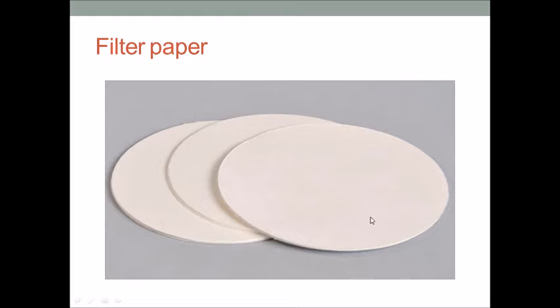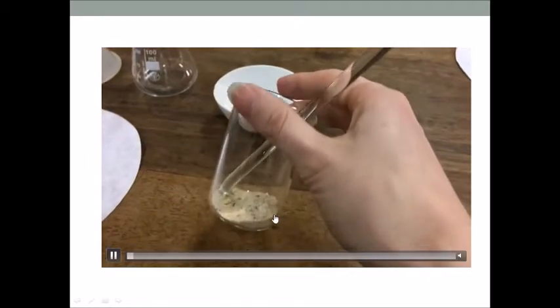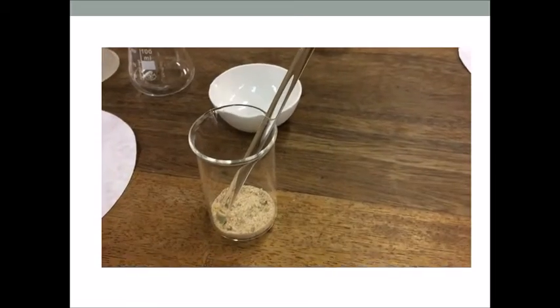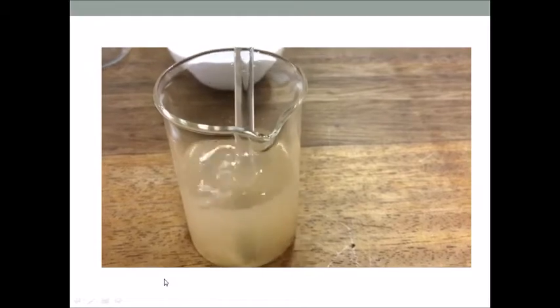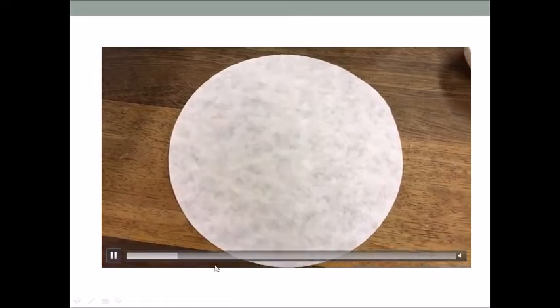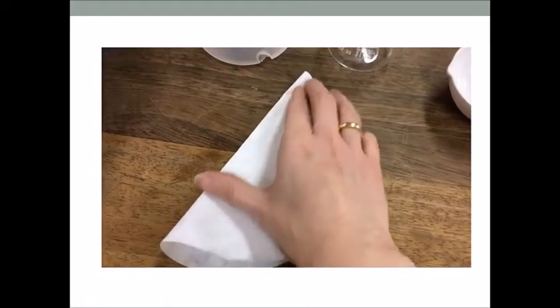We can separate it by using filter paper. This paper is called filter paper. Now let's see how we can use filter paper to separate sand from water. You can see the sand here in the cup. This is the water and sand mixture. This is the filter paper that we use to separate sand from water, and you will see how.